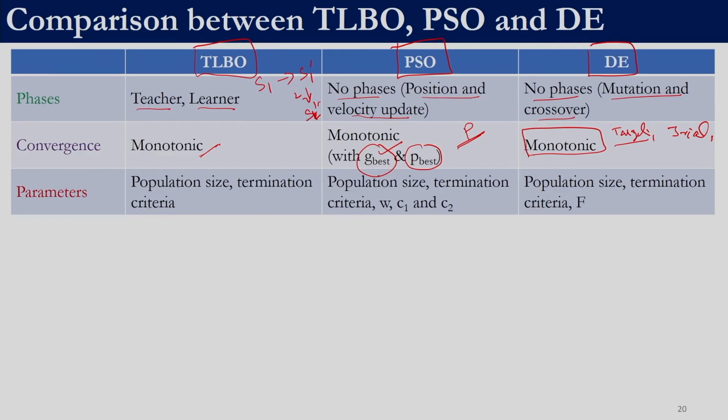Now the parameters. In TLBO the user had to set only two parameters, one was population size and the other one is termination criteria. In all the three cases we have considered the termination criteria to be the number of iterations. In particle swarm optimization we need to provide the population size, the termination criteria, inertia weight and the acceleration coefficients C1 and C2. In differential evolution we need to provide population size, termination criteria, F, and also we need to select what variant we are supposed to use.